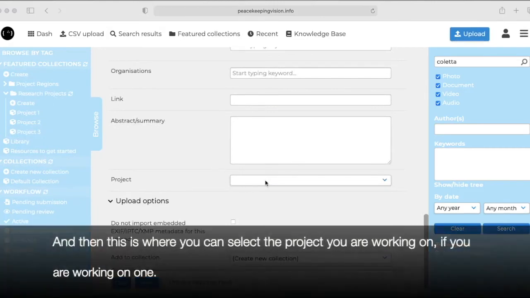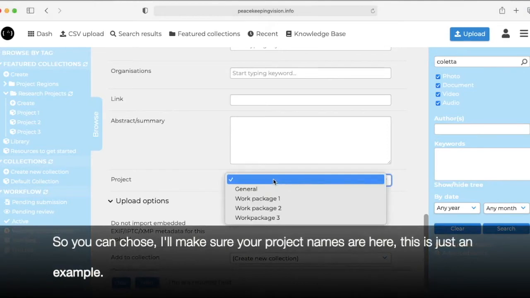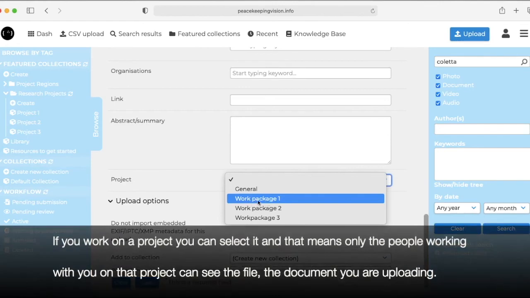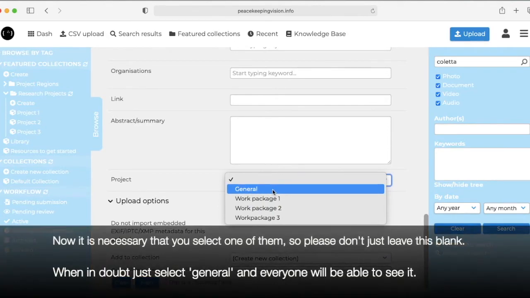And then this is where you can select the project you're working on if you're working on one. So you can choose, I'll make sure your project names are here, so this is just an example. If you work on a project, you can select it, and that means only the people working with you on that project can see the file, the document you're uploading. If you want something to be available to everyone, then just please click General. Now it is necessary that you select one of them, right? So please don't just leave this blank. When in doubt, just select General and everyone will be able to see it.